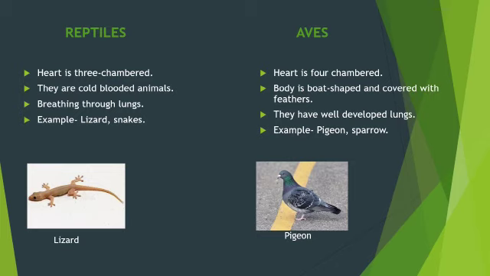Now students, you might have seen two terms, cold-blooded animals and warm-blooded animals. Cold-blooded animals are those animals whose body temperature fluctuates with the environment, and warm-blooded animals are those animals whose body temperature does not fluctuate with the environment.